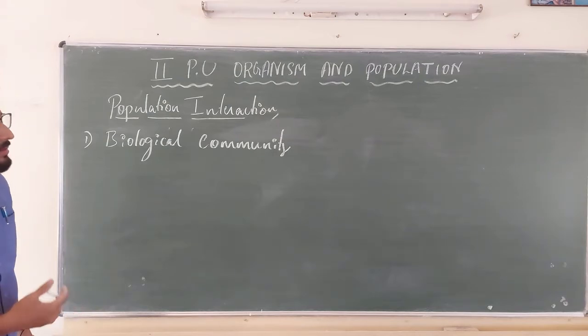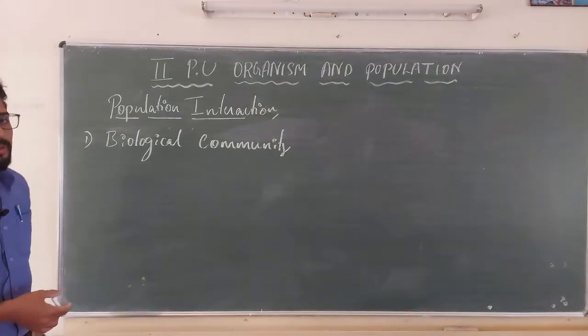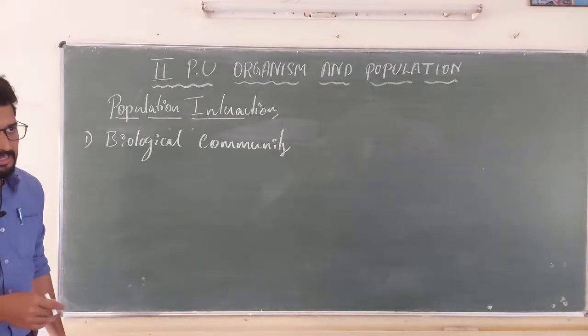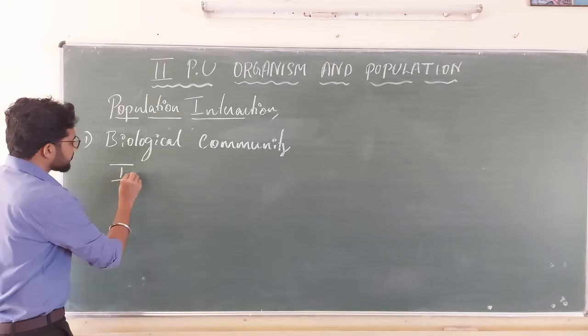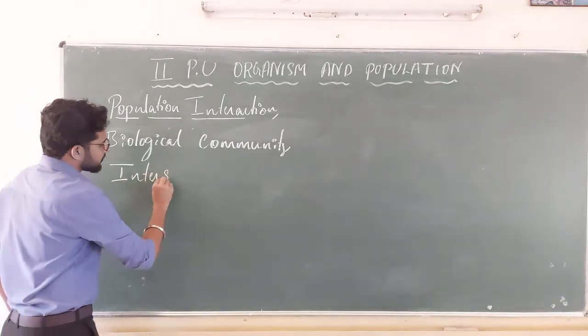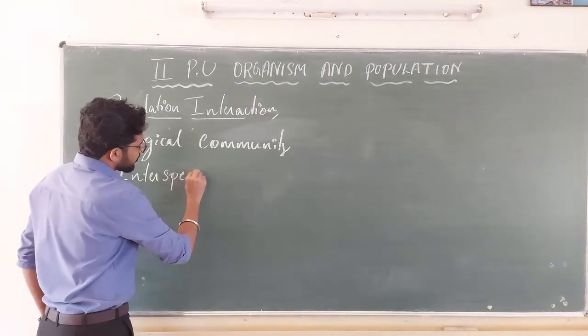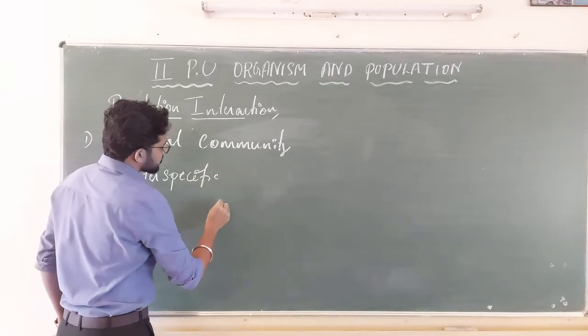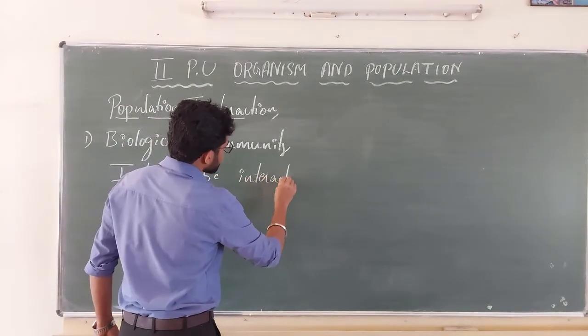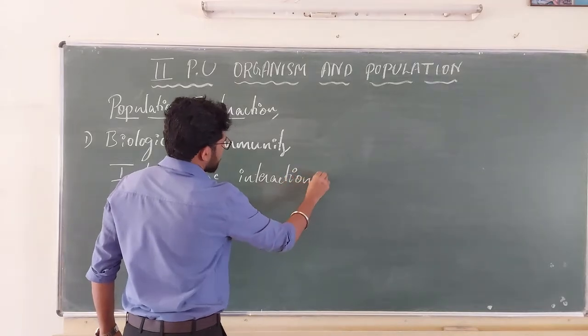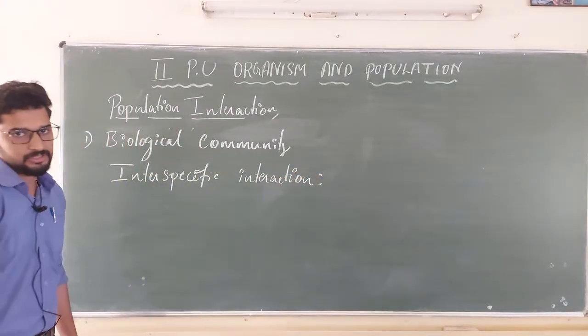The organisms which belong to the same species, if they interact with each other, is known as interspecific interaction.